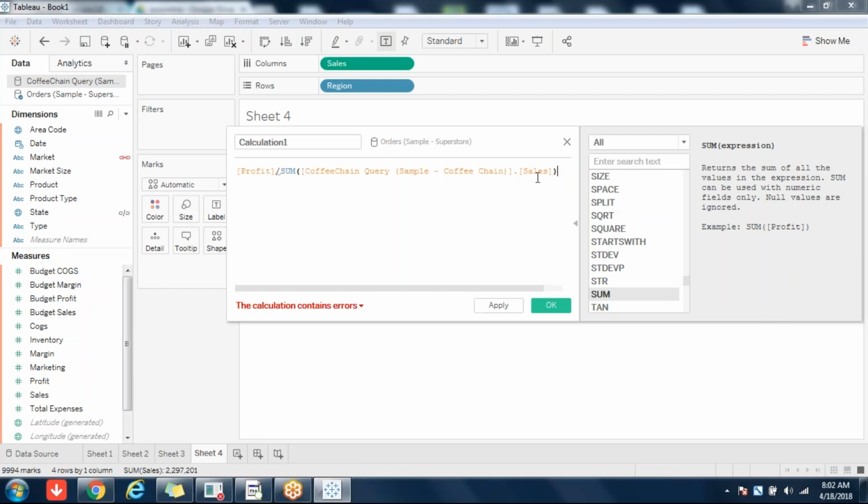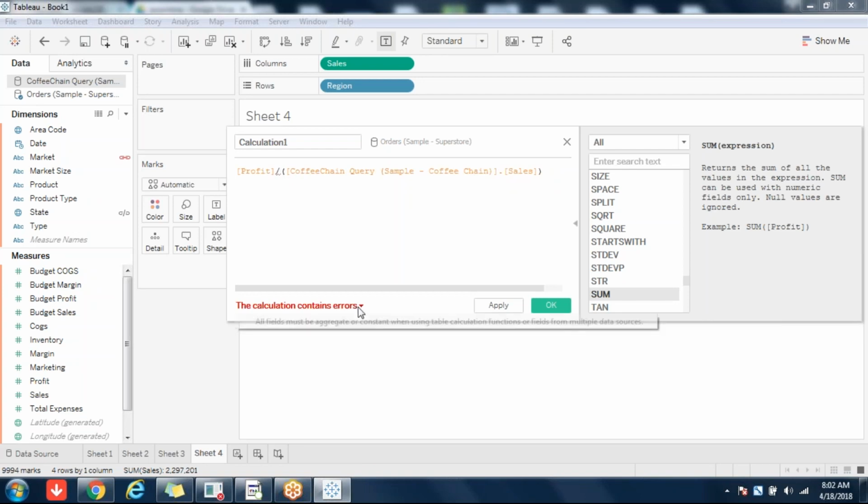You see that the moment I pull in sales, you are seeing a sum before that. Aggregation happened by default. Even if I remove it, you will get an error.